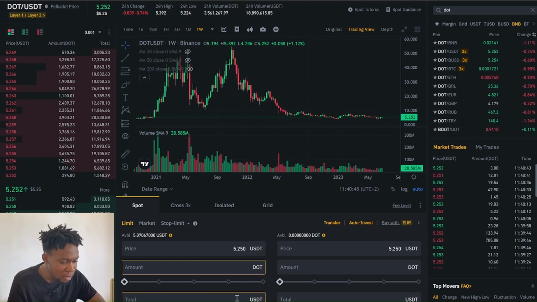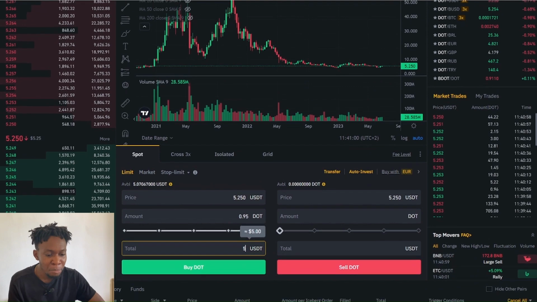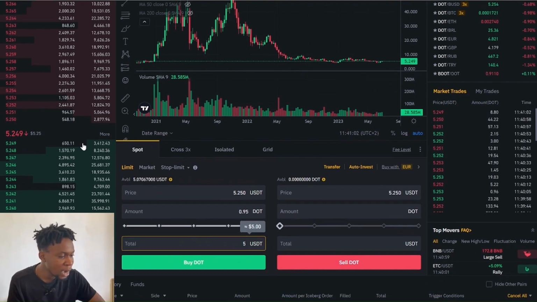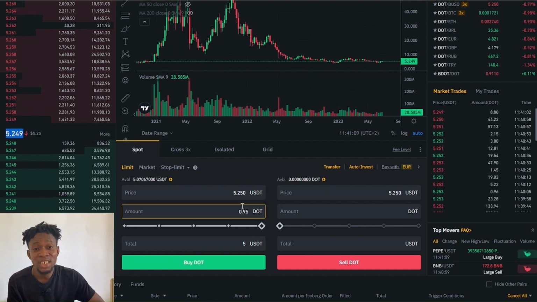And right here I have $5 and I want to purchase $5 worth of this token. If I press $5 right here, I'm going to be receiving 0.95 worth of DOT, because I'm going to be staking and I want to show you how this process works. I'll be buying this crypto at the market price immediately, and I might receive a slightly smaller amount of this token.